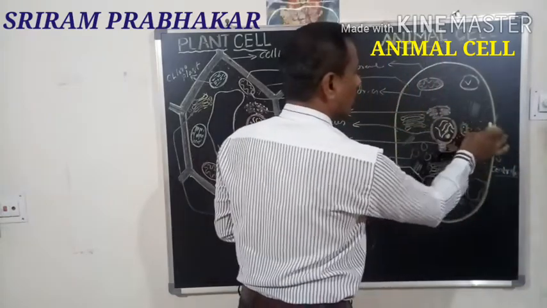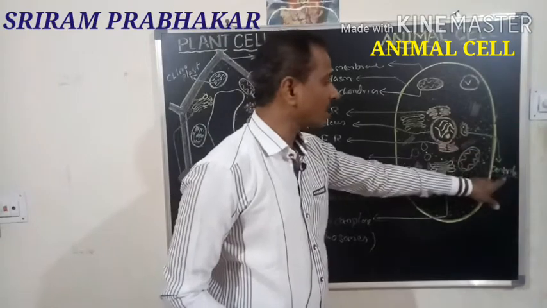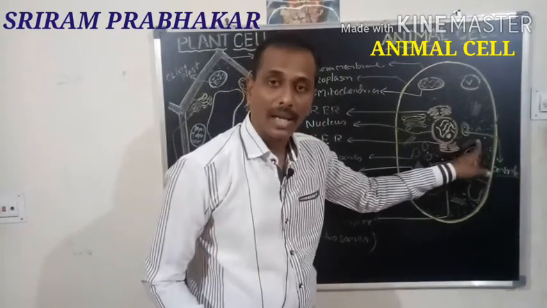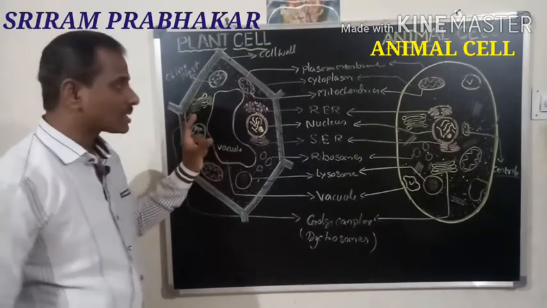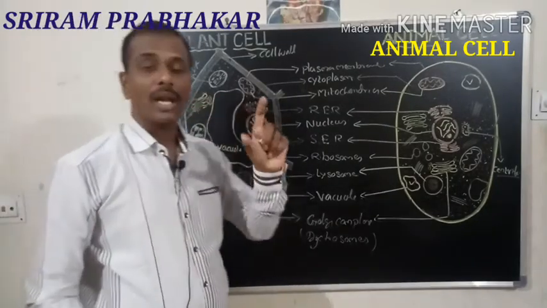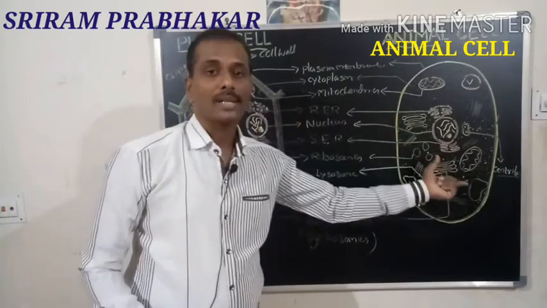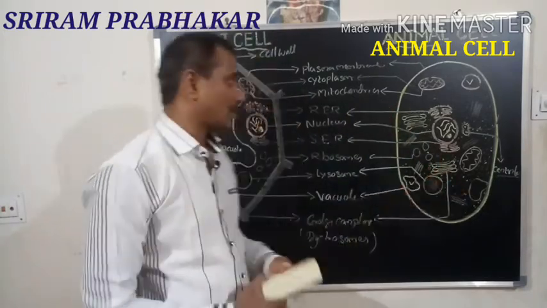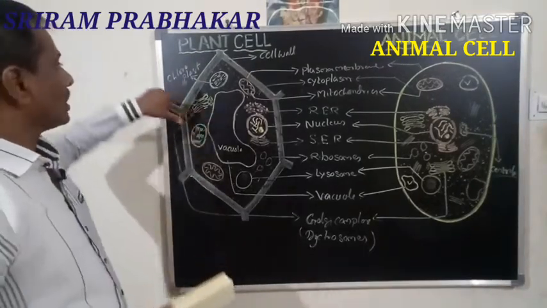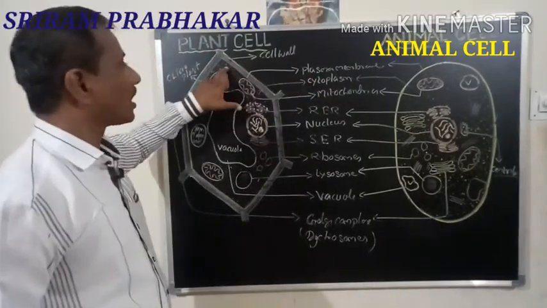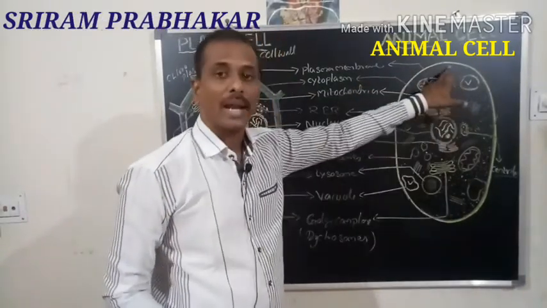This is a portion, that is a centriole. Centriole is present only in the animal cell, it is absent in the plant cell. That means there are several cell organelles present in the plant cell and several cell organelles present in the animal cell. See, what are the differences here? Cell wall is present in the plant cell, cell wall is absent in the animal cell.